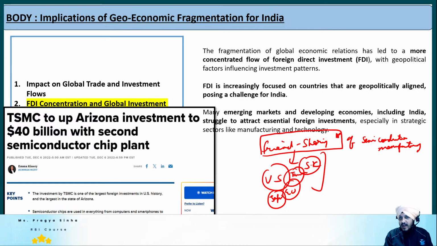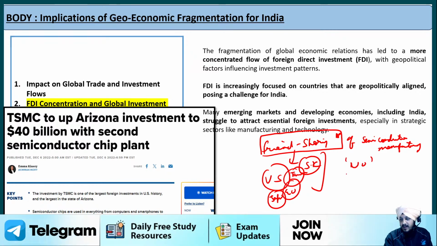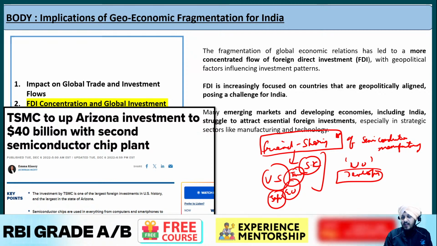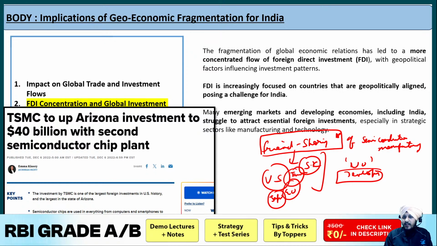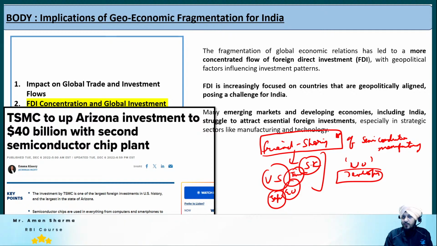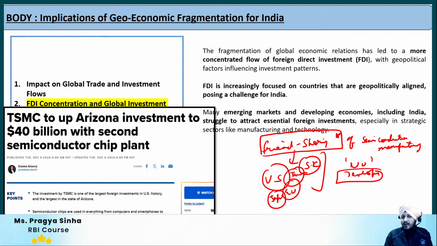But the question is, at the global level, is it a healthy sign? The answer is no. It is not a healthy sign, because what about the countries like India that are developing countries, and we know the importance of semiconductors in today's world scenario, where they are very much needed in order to manufacture the chips. The whole of nanotechnology is very much dependent on semiconductors, and they act as a very important source for that. So we cannot imagine the future without the availability of semiconductors, and semiconductor is something that is a very critical resource.